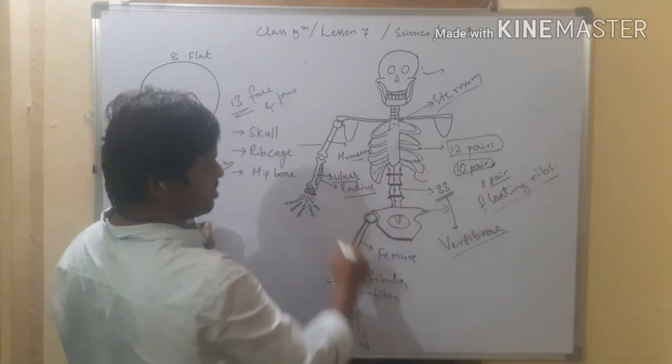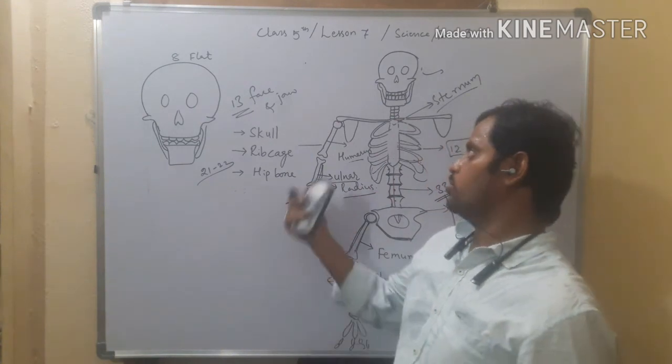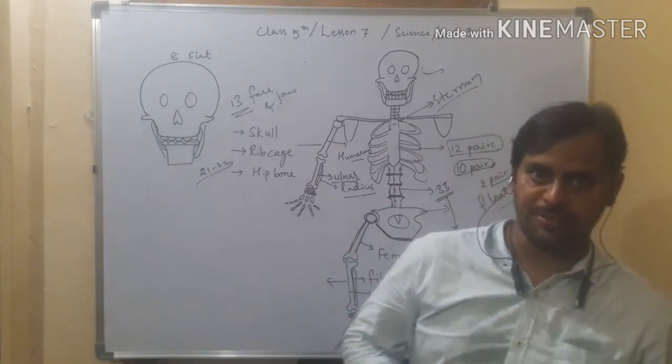So like this the bones are arranged in our skeleton. We'll learn more about the muscles and bones, how they work, in the further classes.